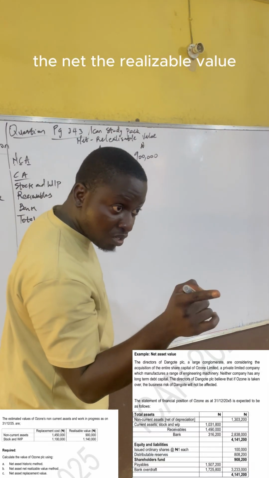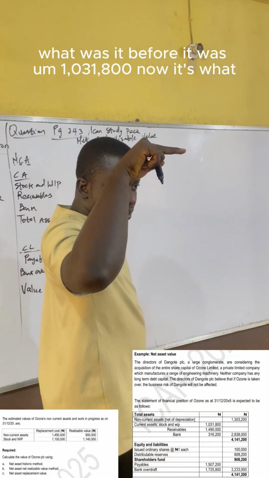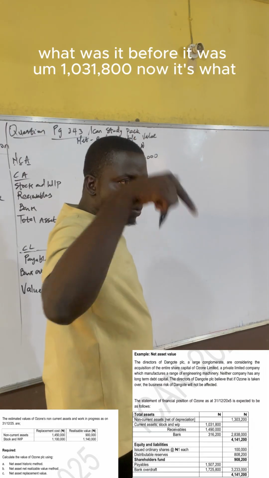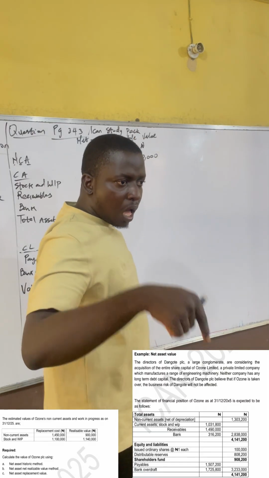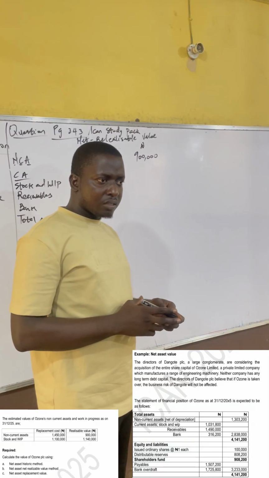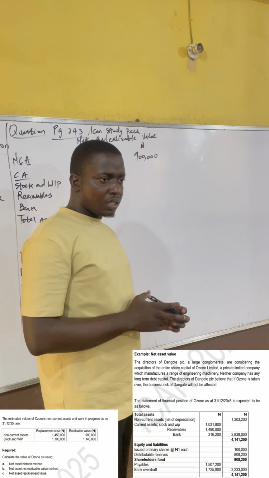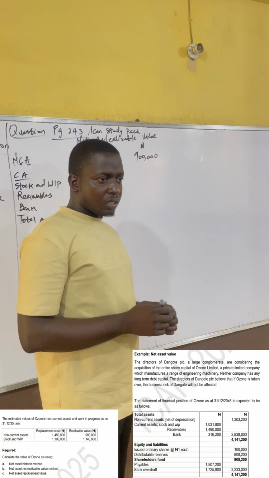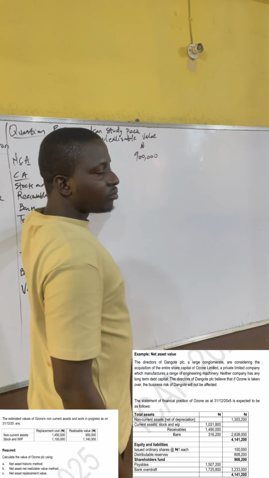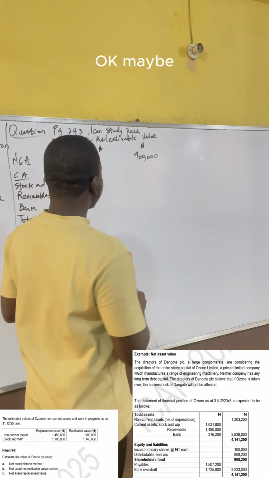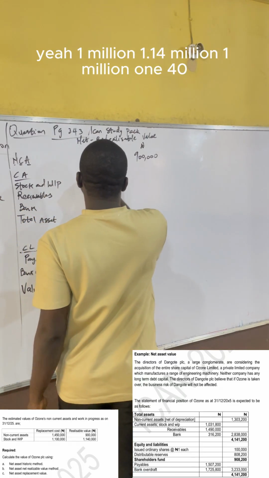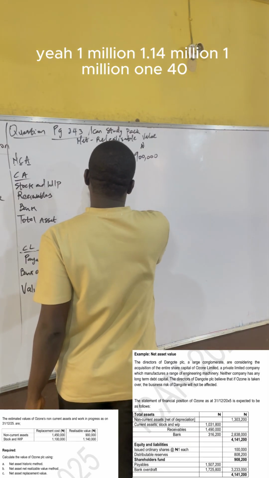The realizable value. What was it before? It was 1,000,000, 800. Now it's 1,000,000, 140,000. Will our receivable increase? But we don't have the value for receivable under realizable value. The stock increased, it went up. Maybe probably the bad debt we're able to cover. 1,140,000.